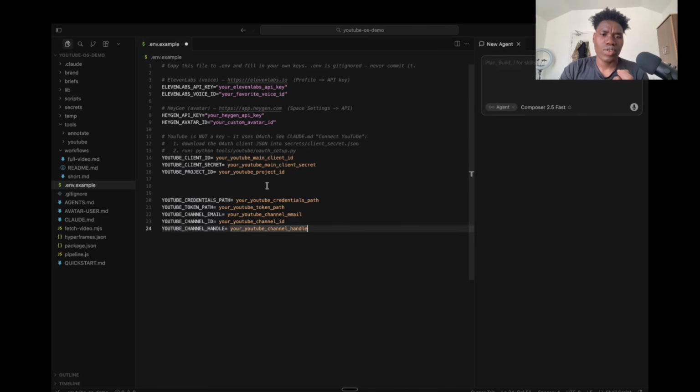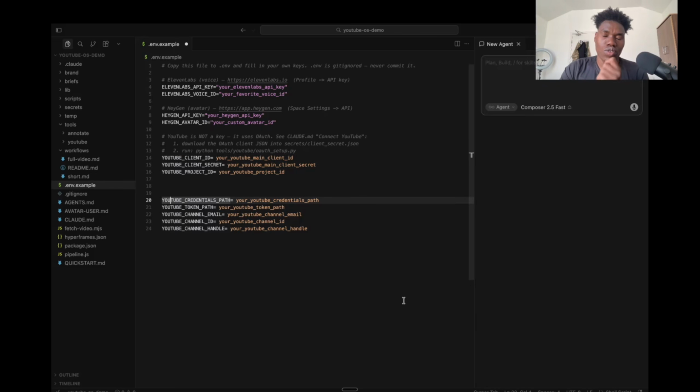So first thing, we need to have this local environment file to store this YouTube credential. These credentials are just keys Google gives you to get an agent to access your YouTube. They can upload videos, they can edit videos, they can add titles, they can pull data, all of that. But to get all of these credentials, in fact, you don't need all of this. You only need these three: client ID, client secret, and project ID.